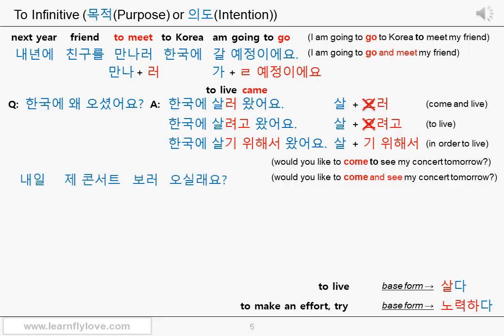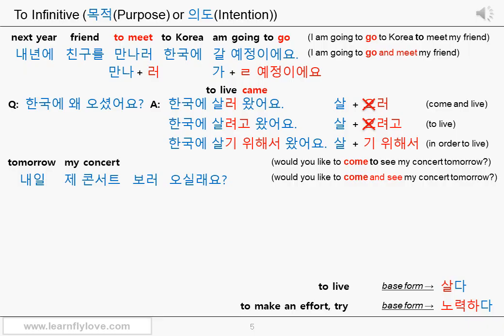Let's see the Korean sentence. 내일 제 콘서트 보러 오실래요? 내일, tomorrow. 제 콘서트, 제, my.